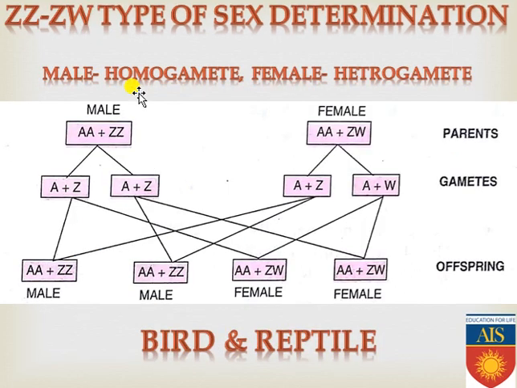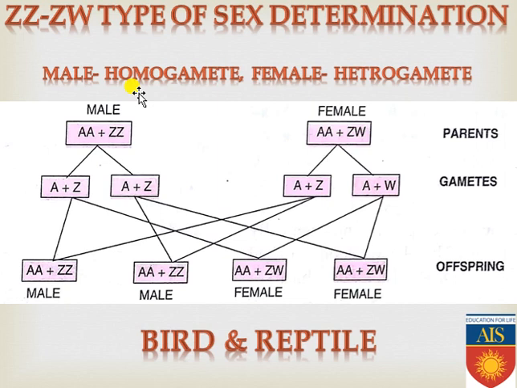The third type of sex determination method is the ZZ-ZW type, and this is commonly found in birds as well as in reptiles. Keep it in your mind, in their case the males are homogametic and females are heterogametic, that means males contain ZZ chromosomes and females contain ZW chromosomes. So let's see the cross. The male's chromosomal configuration is AA plus ZZ, and the female's chromosomal configuration is AA plus ZW. Now when the males produce gametes, all of the gametes will contain A plus Z, and in the case of the female, the gametes will have either A plus Z or A plus W.